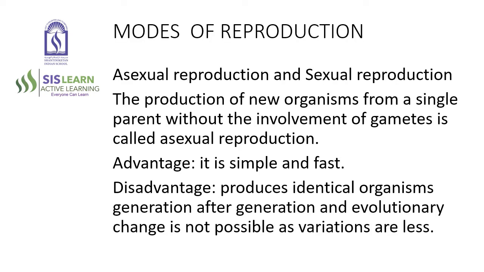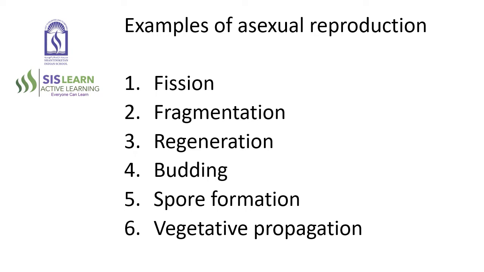The production of new organisms from a single parent without the involvement of gametes is called asexual reproduction. Advantage: it is simple and fast. Disadvantage: produces identical organisms generation after generation, and evolutionary change is not possible as variations are less. Examples of asexual reproduction: fission, fragmentation, regeneration, budding, spore formation, vegetative propagation.